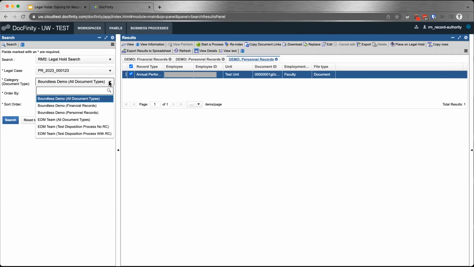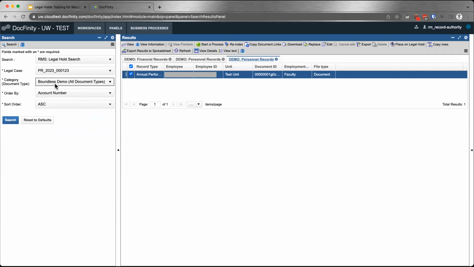And then you get to select from what category or document type you want to see them. Now, in this case, you will only get to see the document types that you have access to. So the account that I'm logged in with can see financial records and personnel records, but also these other ones, though none of the documents of these other ones are on that hold. So I'm going to select all the document types from this category, and I'm just going to click search.